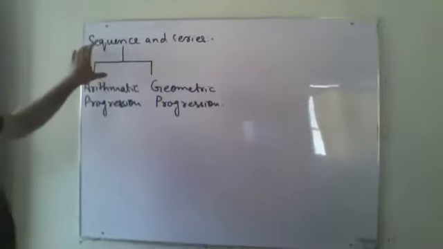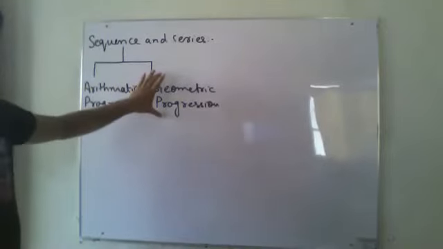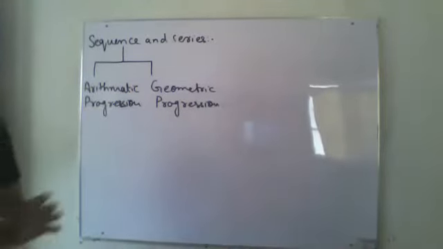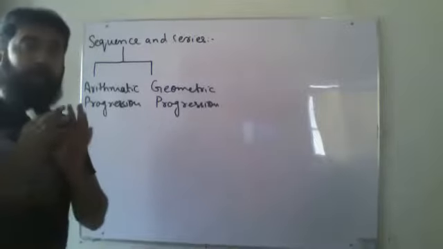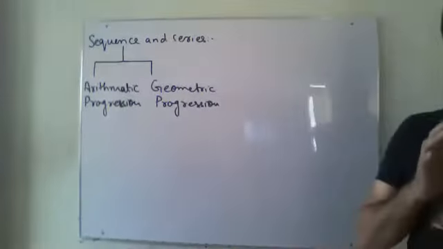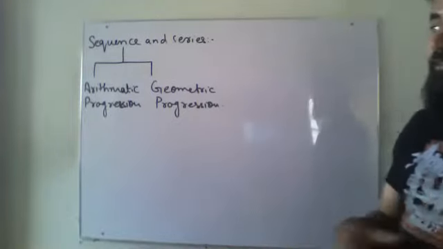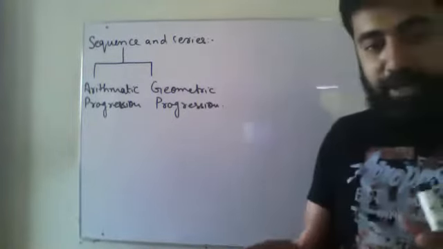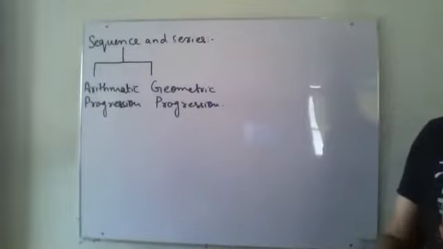In the same way, geometric progression or geometric sequence is the same thing. Terms are written in a sequence, but they are not connected to each other. In the same way, terms will be written in a progression, but they are not connected with each other.